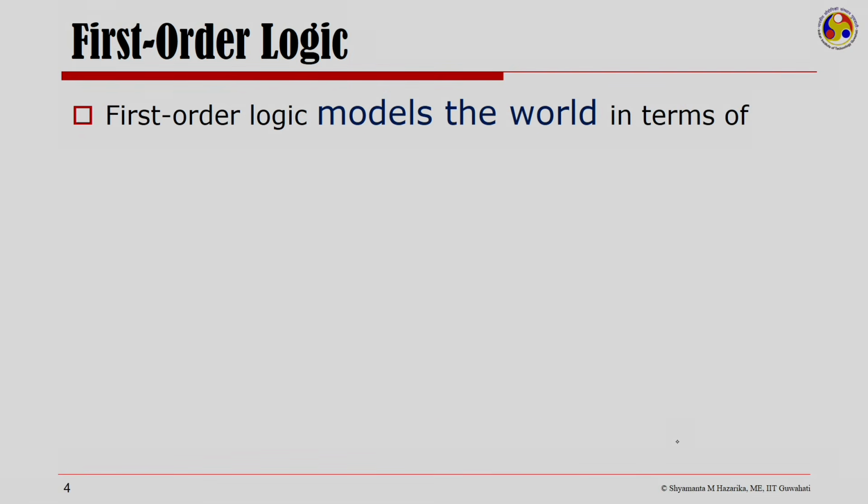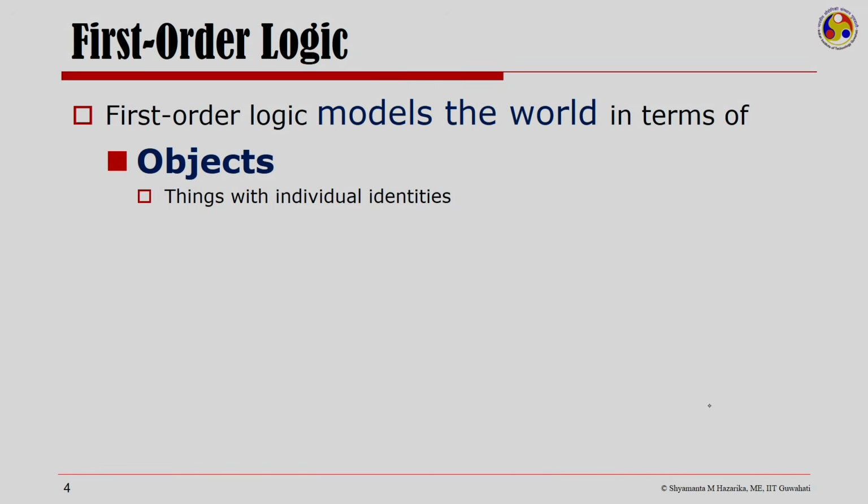First order logic models the world in terms of objects, which are things with individual identities. It is important to realize that the concept of object is very broad. Objects can be as concrete as a person or as abstract as the notion of justice. Objects can be primitive or composite, such as an electric circuit being made up of smaller circuits.